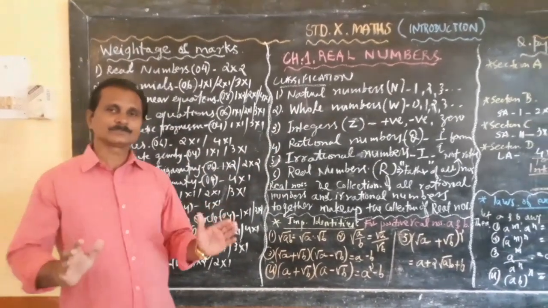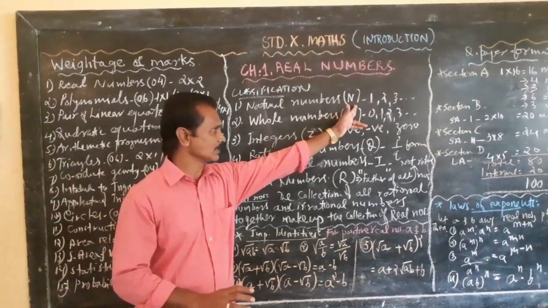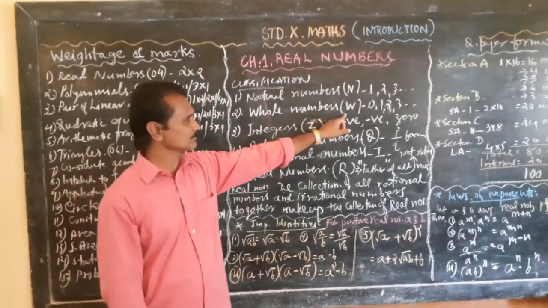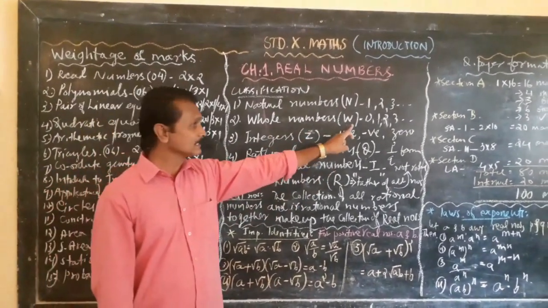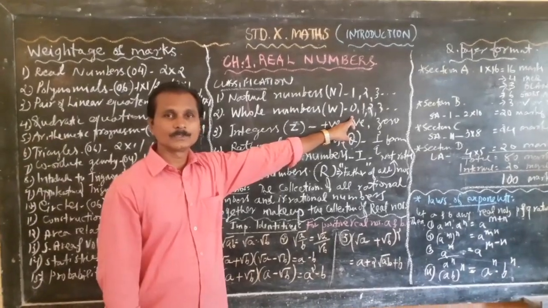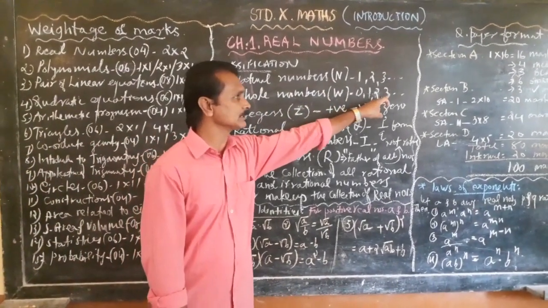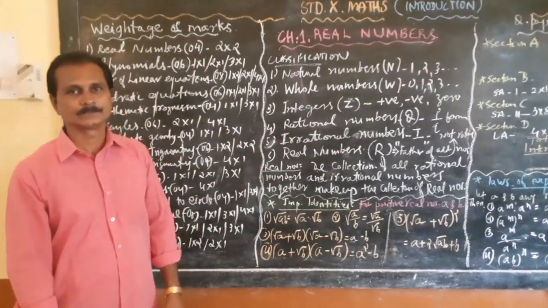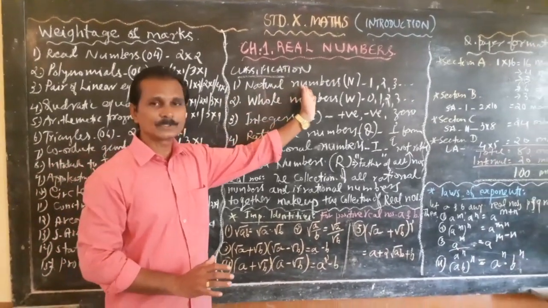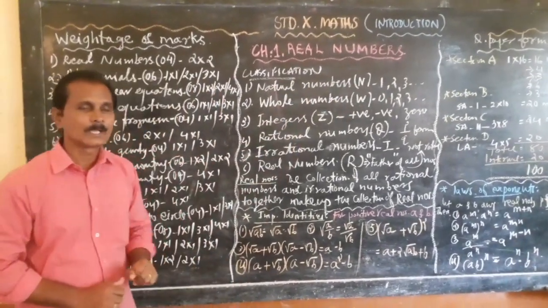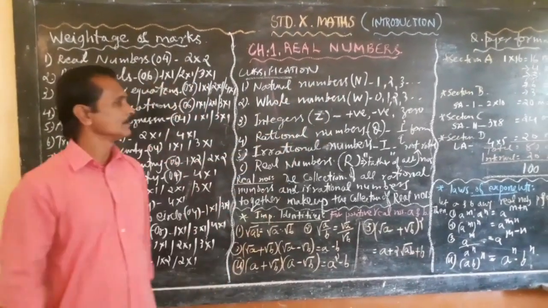Now we come to the second group, the whole numbers. The whole numbers are the same as natural numbers, and they are represented by capital letter W, but they include 0. So the whole numbers begin with 0, 1, 2, 3 and go to infinity. So now the two groups: the first one is natural numbers, represented by N, and the second one is the whole numbers, represented by W.